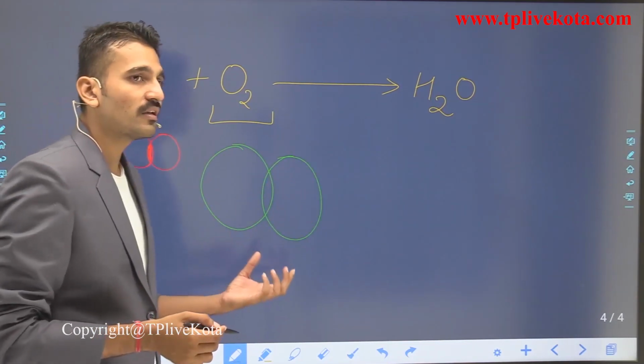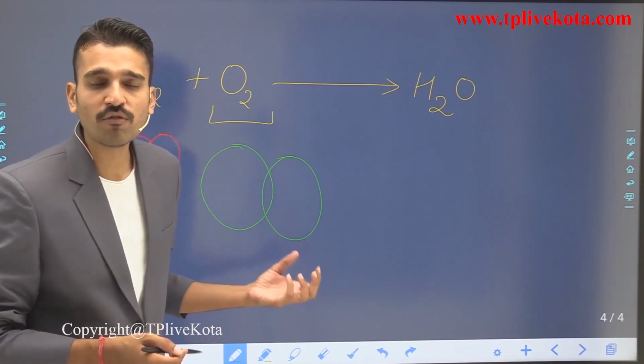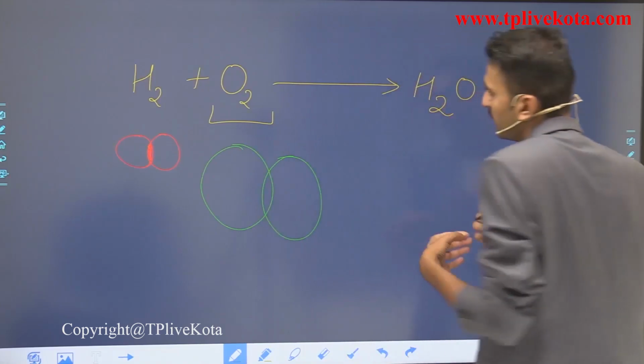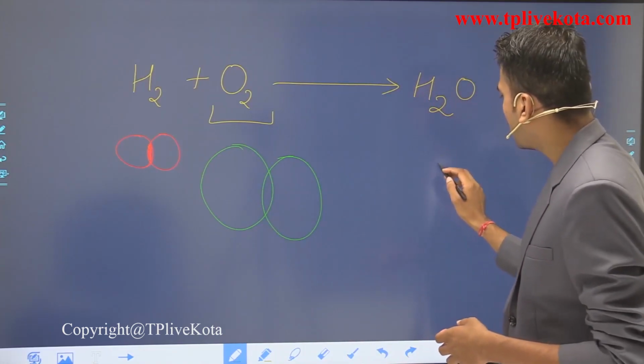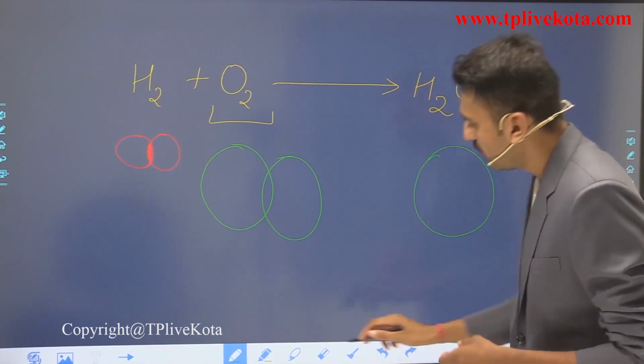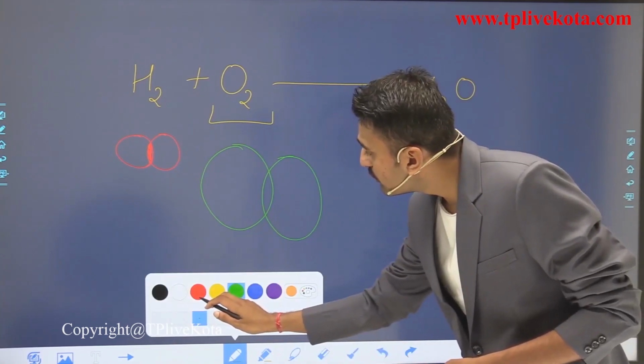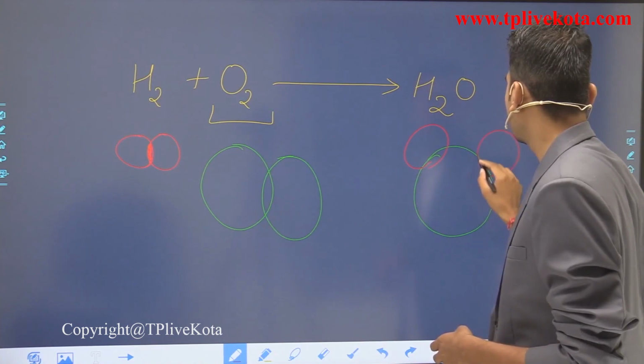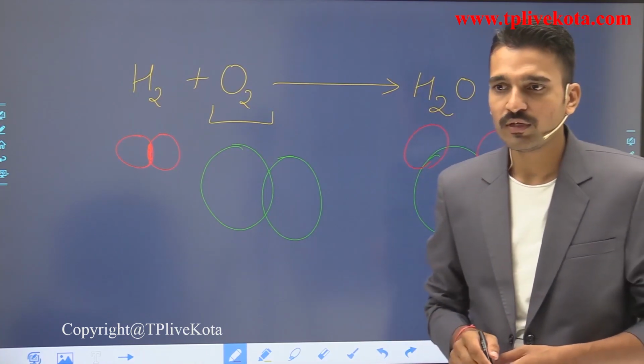These two bigger circles represent the atoms of oxygen, and when they form H2O, it forms like this.